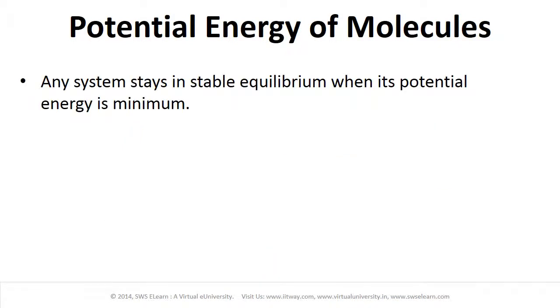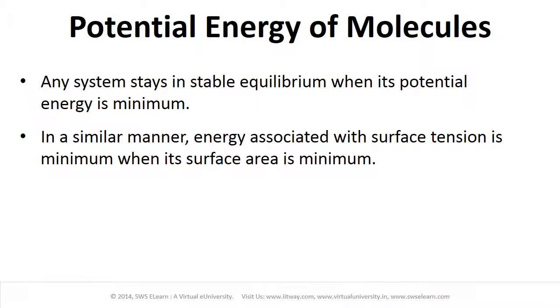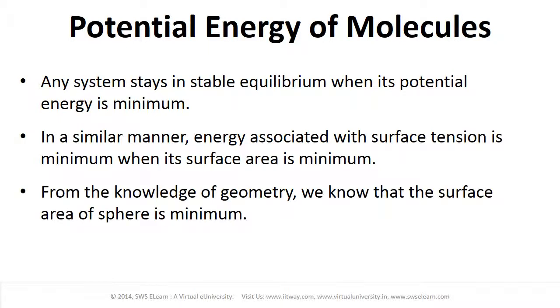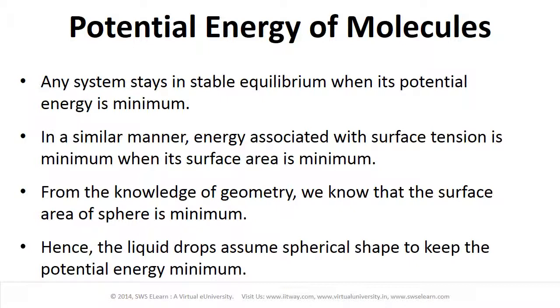Any system stays in stable equilibrium when its potential energy is minimum. In a similar manner, energy associated with surface tension is minimum when its surface area is minimum. From the knowledge of geometry, we know that the surface area of a sphere is minimum. Hence, the liquid drops assume spherical shape to keep the potential energy minimum.